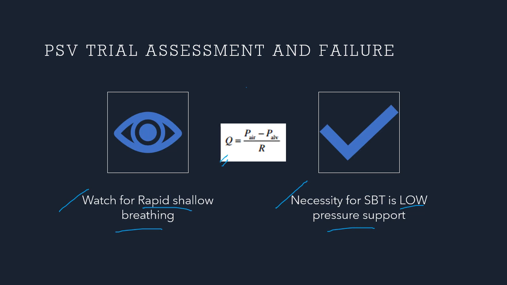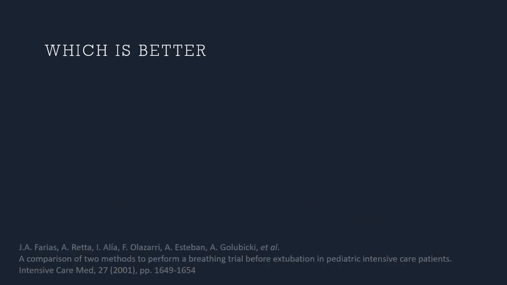Okay. So, it is not enough to say that patient tolerates a pressure support ventilation. A patient on pressure support ventilation with a low airway pressure setting must be able to achieve the adequate tidal volume while breathing at the normal respiratory rate or a reasonable respiratory rate for that age.